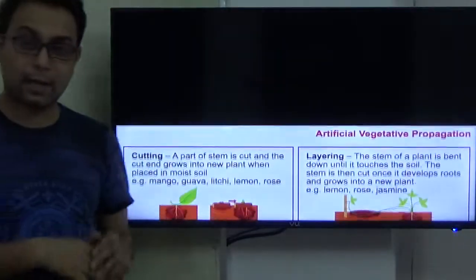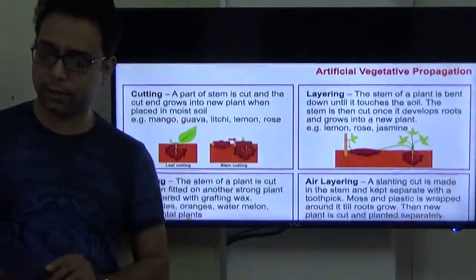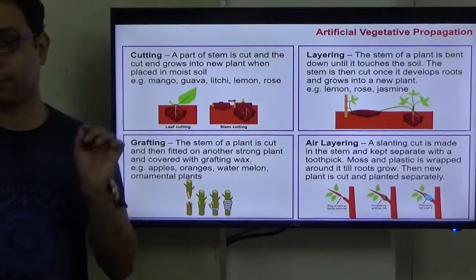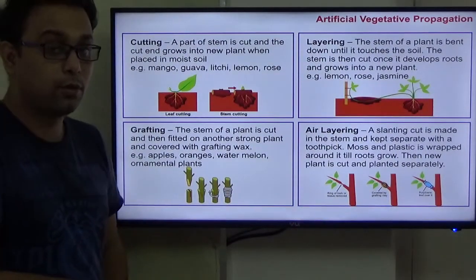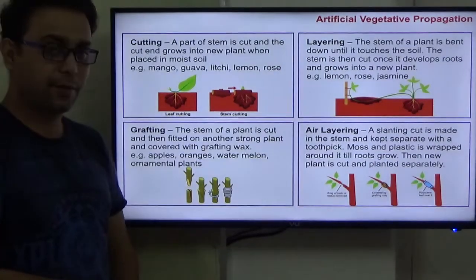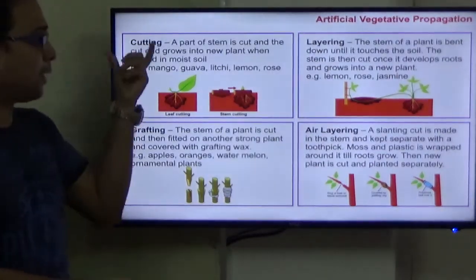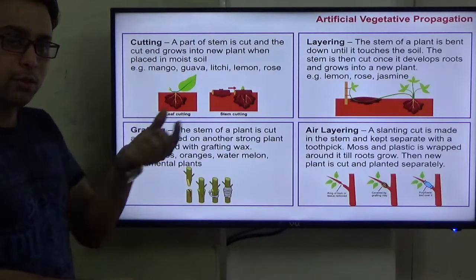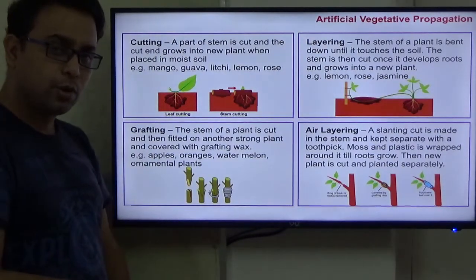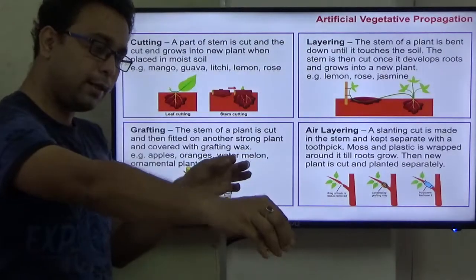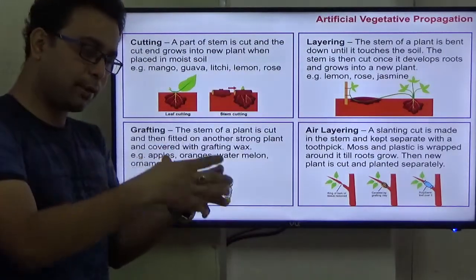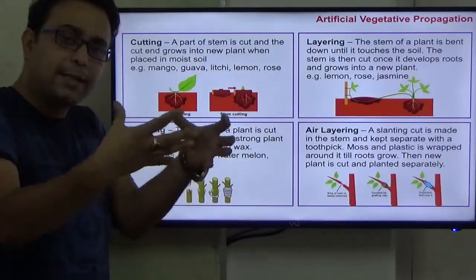Another process is artificial vegetative propagation. Artificial means it is done with the help of human beings for human benefit. Number one is cutting. This is most common in China rose. If you cut their stem and put it into the soil, after one month you observe that a new plant arises.